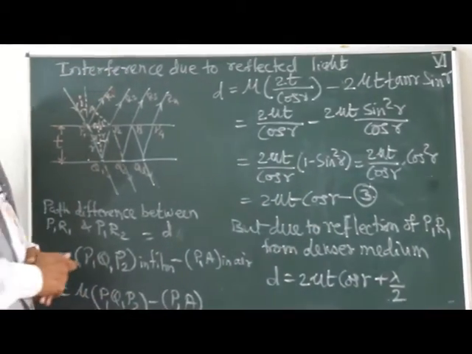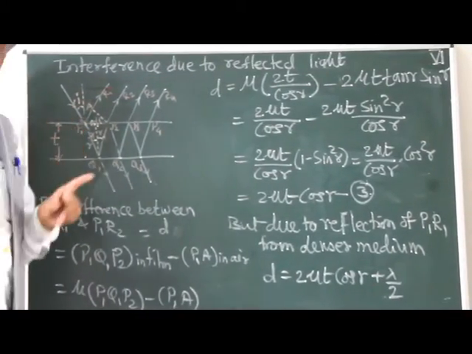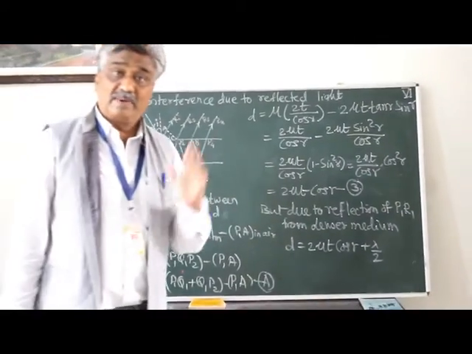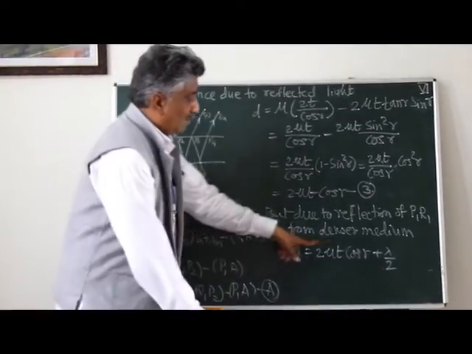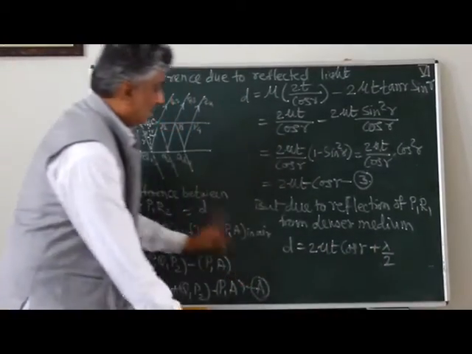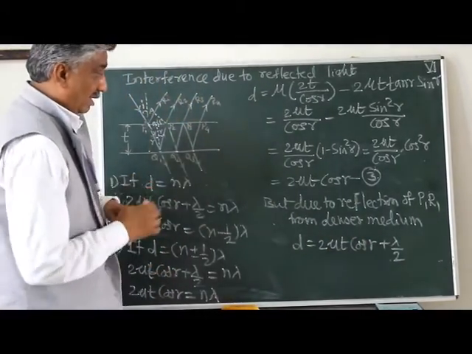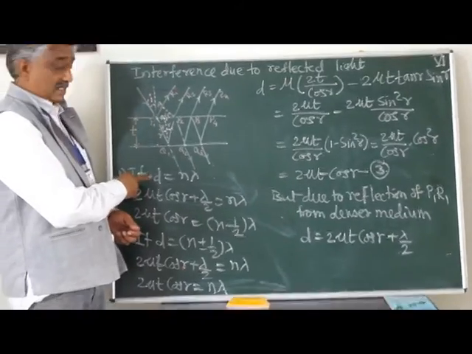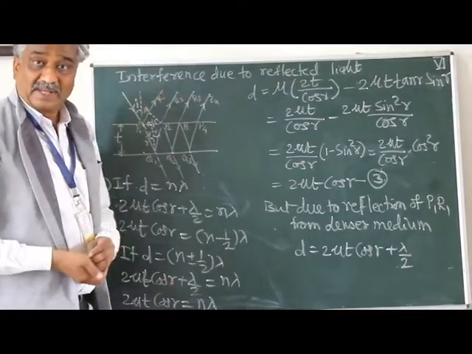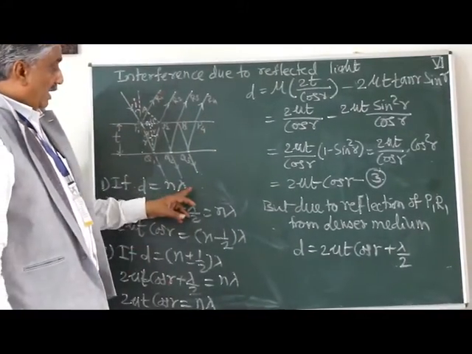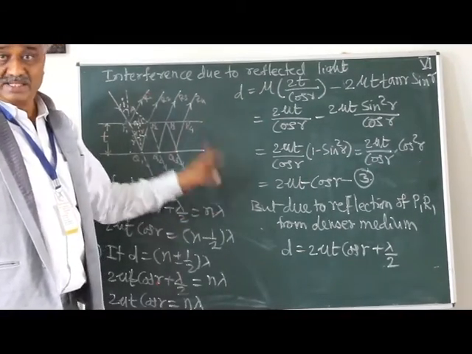However, when a ray is reflected from the surface of a denser medium, an additional path difference of lambda by 2 is introduced. Therefore, in this equation of path difference, we have to add lambda by 2, and the total path difference is equal to 2 mu t cos r plus lambda by 2. If this path difference is equal to n lambda, then the interference will be of constructive type, where we get maximum intensity or brightness.